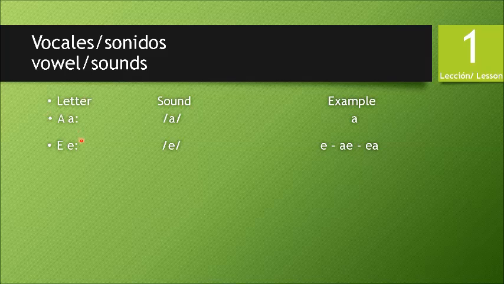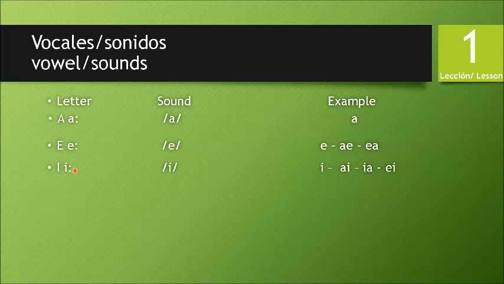The sound is always A. An example of combination with other letters, like A, alone would be A. But in combination it would be A, I, Ea.